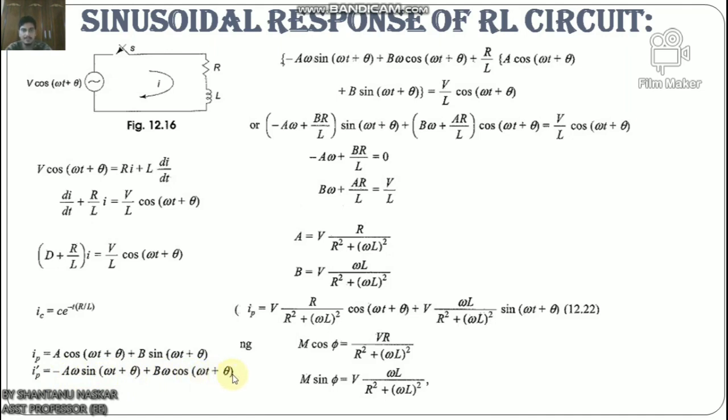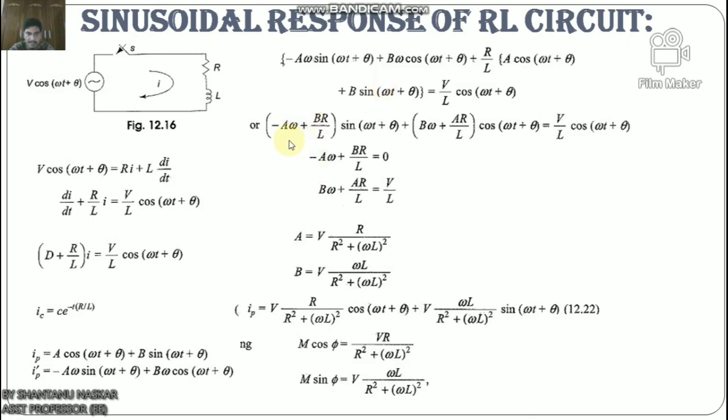Now substituting these two equations into the differential equation, we get (-a ω sin(ωt + φ) + b ω cos(ωt + φ)) + (R/L)(a cos(ωt + φ) + b sin(ωt + φ)) = (V/L) cos(ωt + φ).